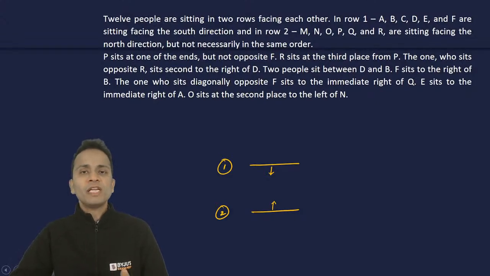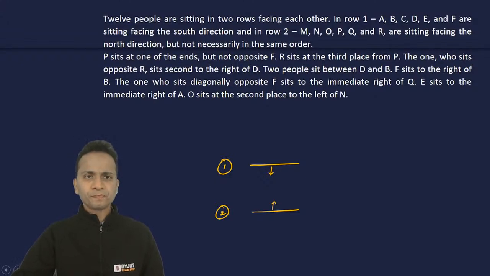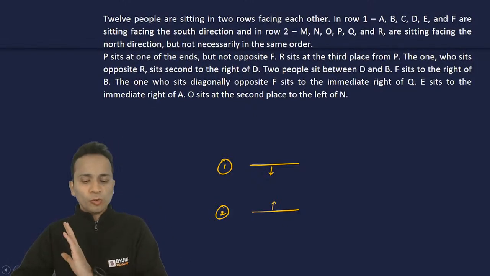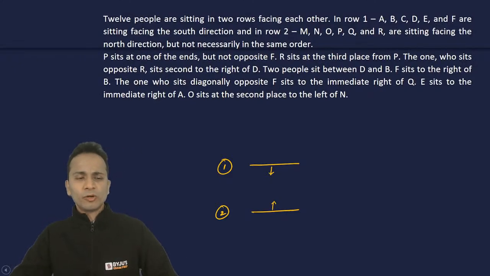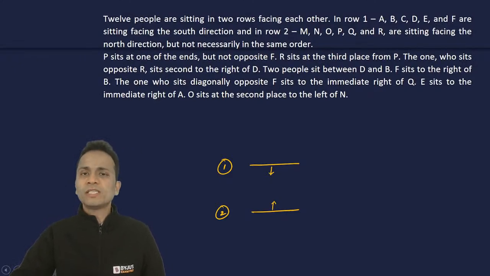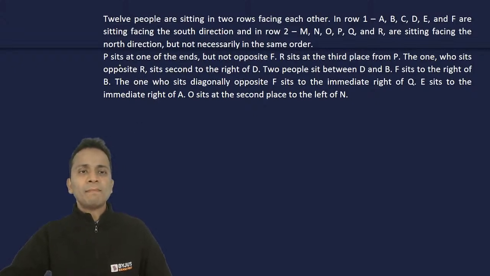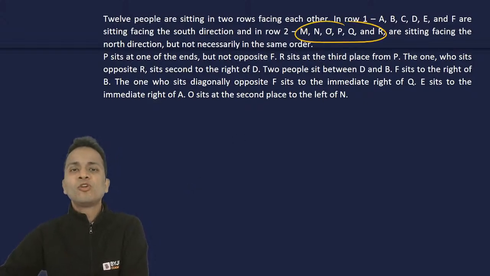In row 1, A B C D E F are sitting, and in row 2, M N O P Q and R are sitting. So we are defined with who is sitting in which row. There is no problem, as we don't have to determine who is sitting in which row. So we are clear who is sitting in which row. Done. Now P sits at one of the ends but not opposite F. So there can be two possibilities, right? Now P will be in row 2 facing north.